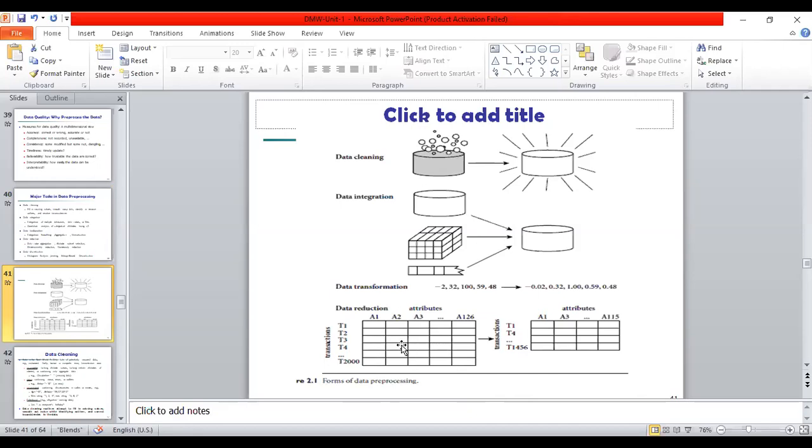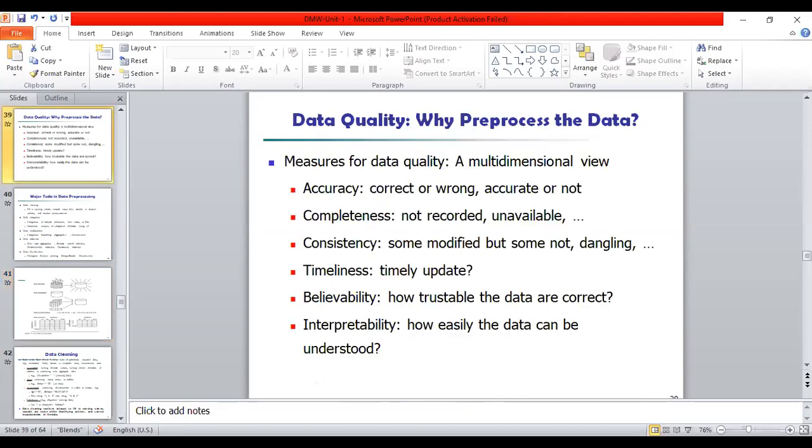Then data reduction, so attribute or data reduction means compress the size or remove particular attributes from the data, that is called data reduction. So this is the data pre-processing diagram, right?